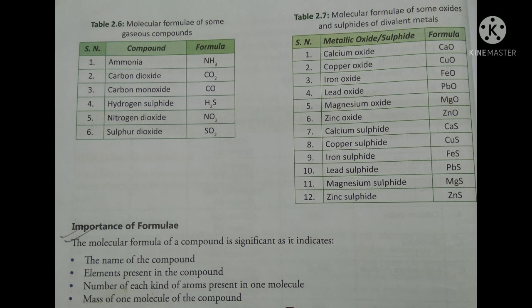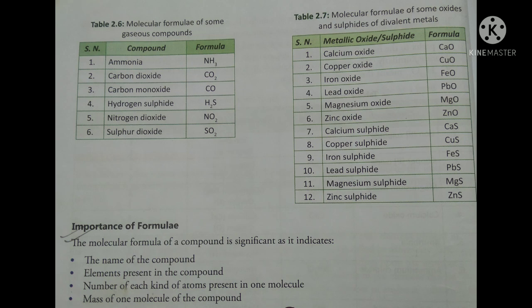So these three tables, please note down in your copies. Now the importance of the formula is given. Why is the molecular formula of a compound needed? Why is it very important? Because, number 1, it indicates the name of the compound. Number 2, the elements present in the compound. Number 3, the number of each kind of atom present in one molecule. And number 4, the mass of one molecule of the compound. So that is the end of the chapter.